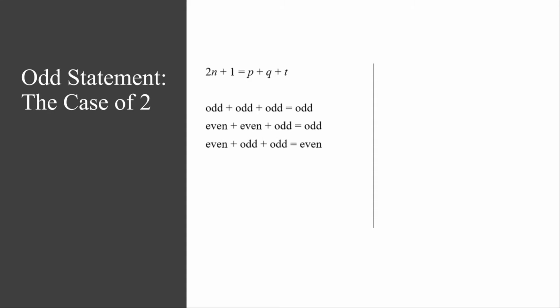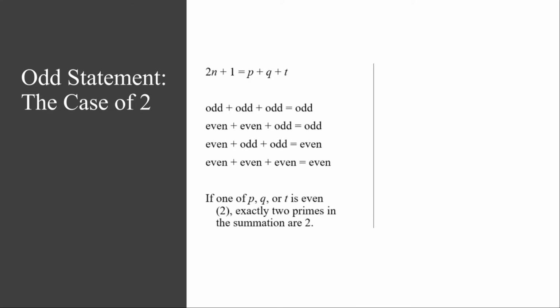For the original odd statement, there is another interesting case of the use of 2 as one of the primes in the summation. In the general form, p, q, and t can be written in the following ways. Odd plus odd plus odd is odd. Even plus odd plus odd is even. Even plus even plus odd is odd. And even plus even plus even is even. Therefore, if one of p, q, or t is 2, exactly 2 of p, q, or t is 2.